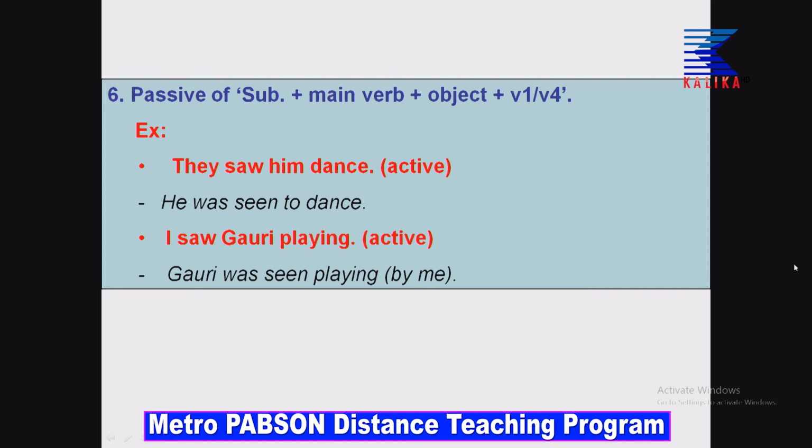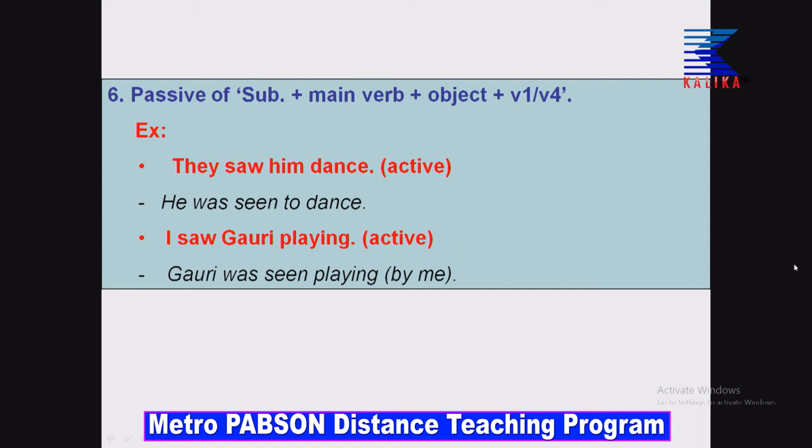So, please look at rule number 6 again. The sentence structure of active voice is subject plus main verb plus object plus verb 1 or verb 4. So, have a look what I have given you. They saw him dance. They is the subject, saw is the main verb here, him is the object and dance is verb 1. So, what to do in this case? Have a look. You have to use a verb 3. So, saw is verb 2. What could be the verb 3? See, saw, seen. So, you have to use seen.